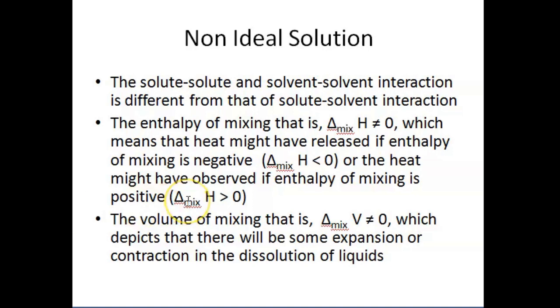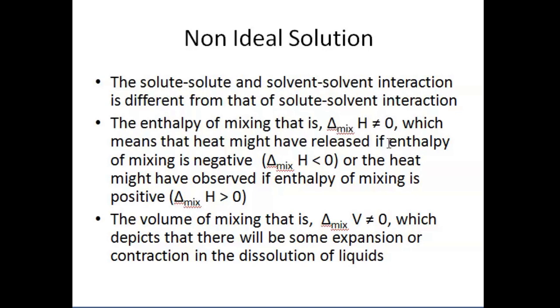And the solute-solvent interaction in a non-ideal solution is going to be different from the solute-solute and solvent-solvent interactions. So once again, if we simplify, for a non-ideal solution, delta H is not compulsorily equal to 0. That means heat might be released if the enthalpy of mixing is negative, or heat might be absorbed if the enthalpy of mixing is positive.